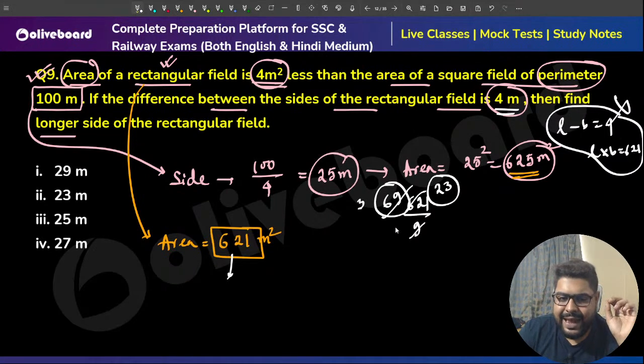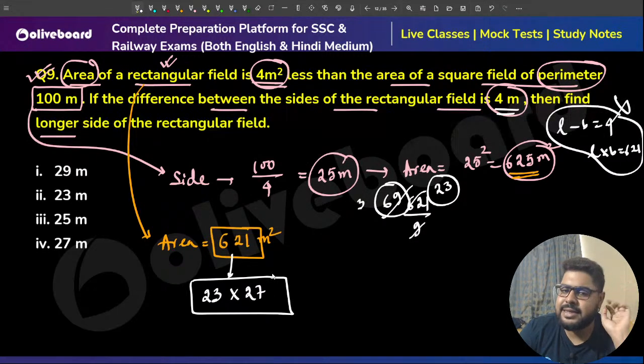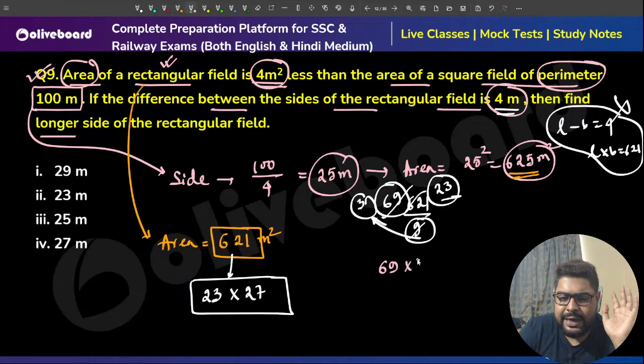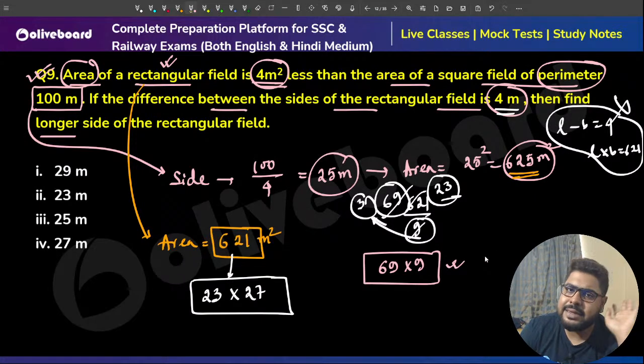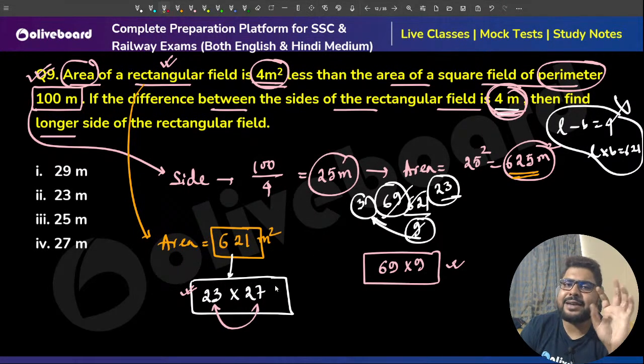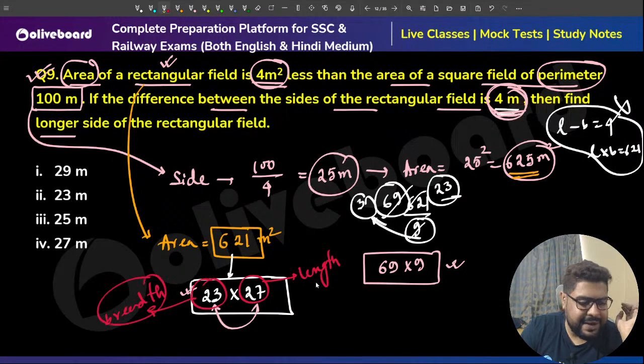So factors, can I then say this is 23 times 27? Now, you might say, sir, you could have written it in any fashion, like 69 into 9, or something else. Why are you choosing this? Because I can see this is giving us the 4 meter difference. You see, the difference of 4, can you see? So simply by factorizing I can say this is my length and this is my breadth.